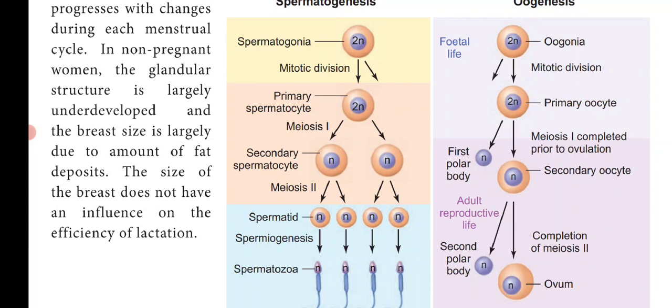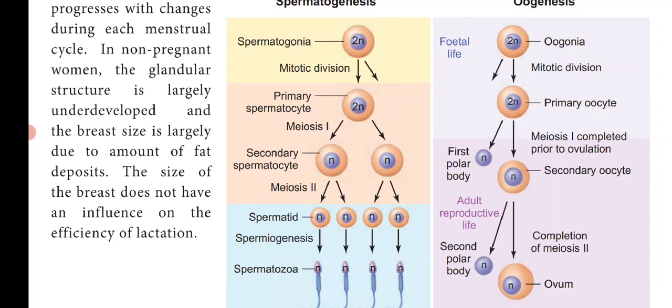And next is the maturation phase. The primary spermatocyte undergoes the meiotic division. In meiotic division there are two stages, meiosis 1 and meiosis 2. Meiosis 1 is a reduction division. Here, the primary spermatocyte divides into two secondary spermatocytes. The secondary spermatocytes are haploid, that is, only half set of chromosomes are present, only 23 chromosomes.